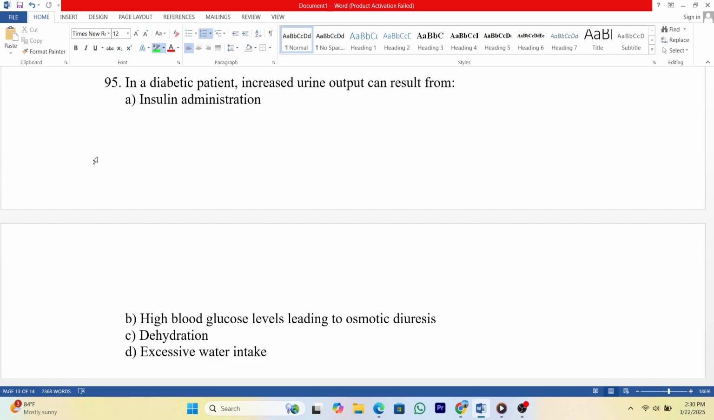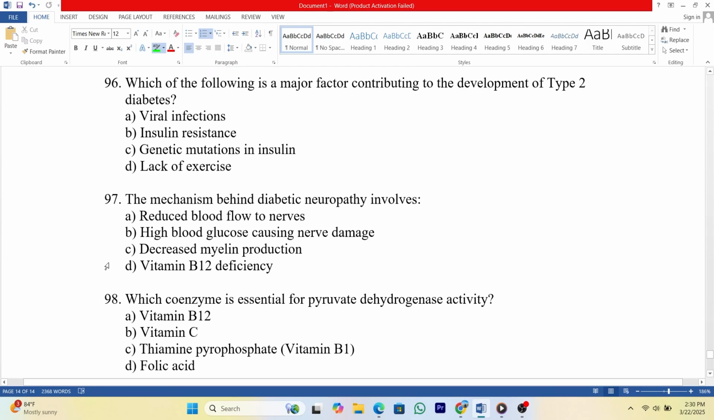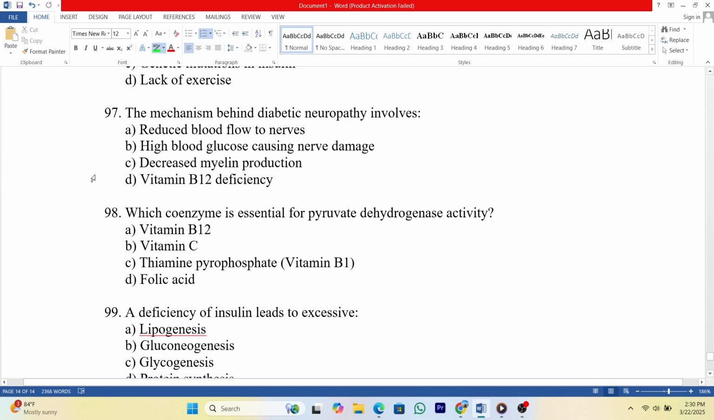Answer: B. 96. Which of the following is a major factor contributing to the development of type 2 diabetes? A. Viral infections. B. Insulin resistance. C. Genetic mutations in insulin. D. Lack of exercise. Answer: B. 97. The mechanism behind diabetic neuropathy involves A. Reduced blood flow to nerves. B. High blood glucose causing nerve damage. C. Decreased myelin production. D. Vitamin B12 deficiency. Answer: B.